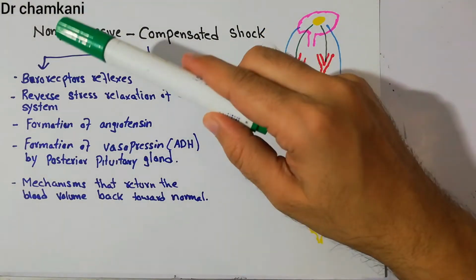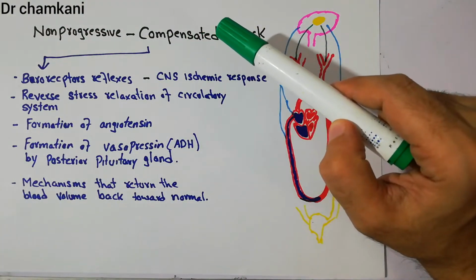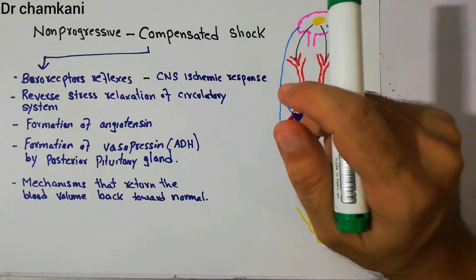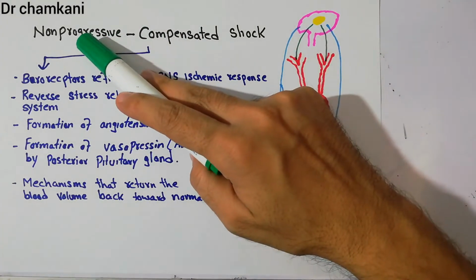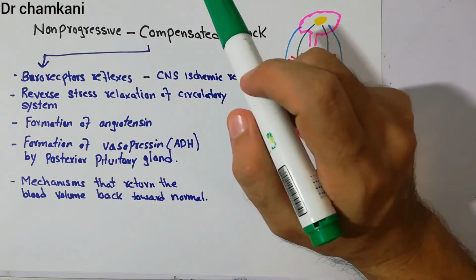Today we are going to discuss the non-progressive shock, which is also known as compensated shock. We previously discussed in our last few lectures that shock basically has three main stages. One is the non-progressive stage, the second is the progressive stage, and the third is the irreversible stage.